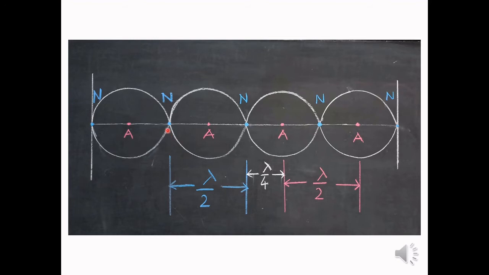Now nodes are formed at the two ends of the loop. The distance between any two consecutive nodes is equal to lambda by 2. And the distance between any two consecutive antinodes is also lambda by 2. And the distance between the adjacent node and antinode is equal to lambda by 4. So same is applicable for the longitudinal stationary waves, about which we are going to discuss in the mode of vibration of air column.